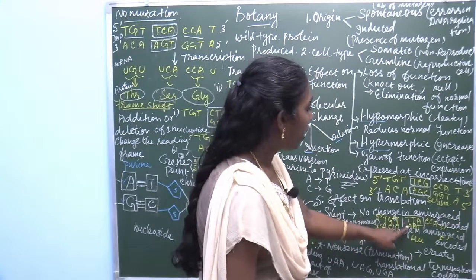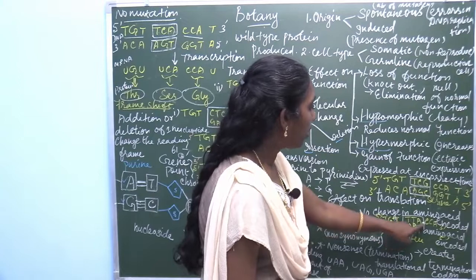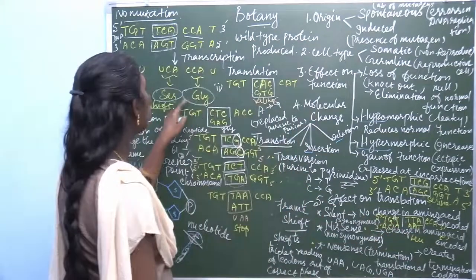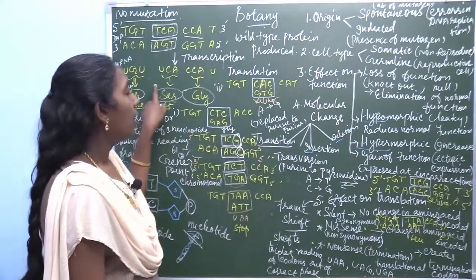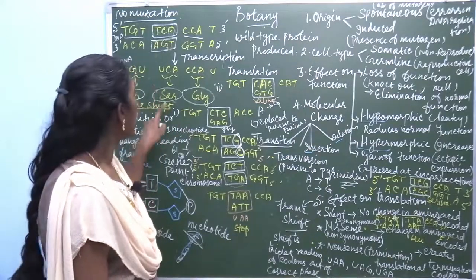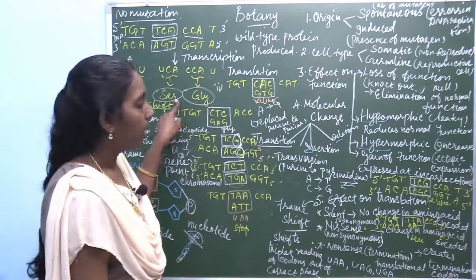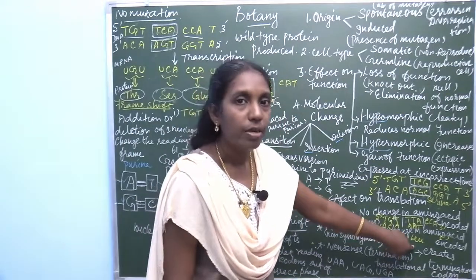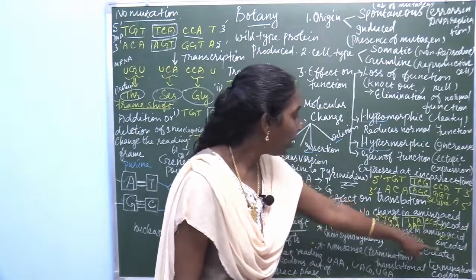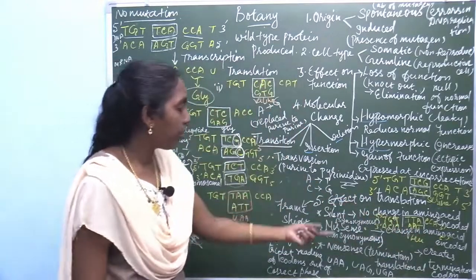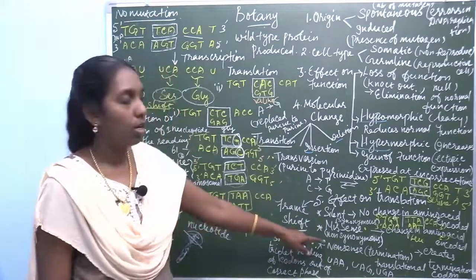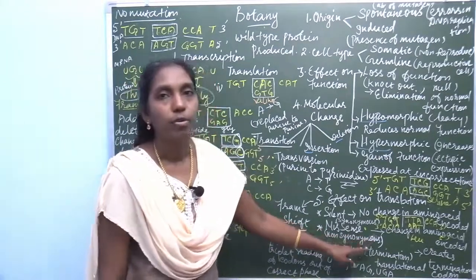Instead of T, adenine is there. In the normal sequence, serine has to form, but here what's formed? Leucine. So the amino acid encoded is changed. So it's called non-synonymous or missense mutation.